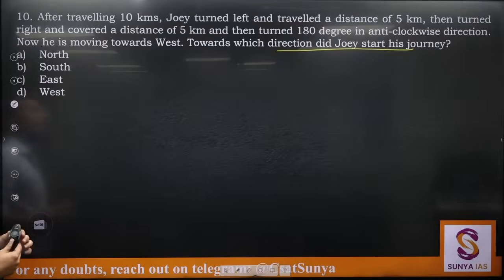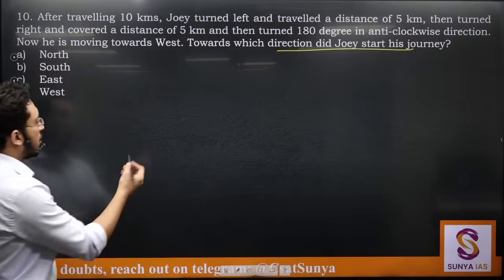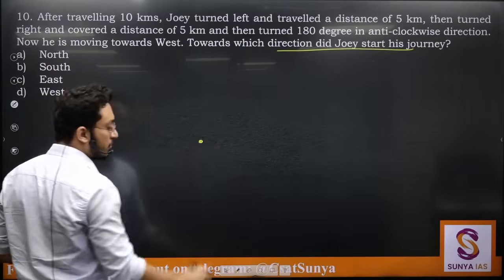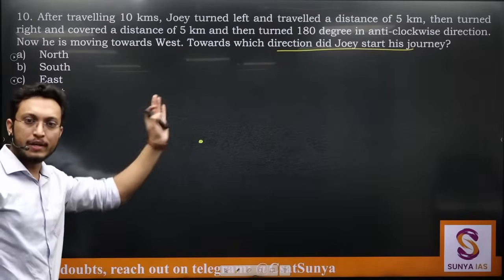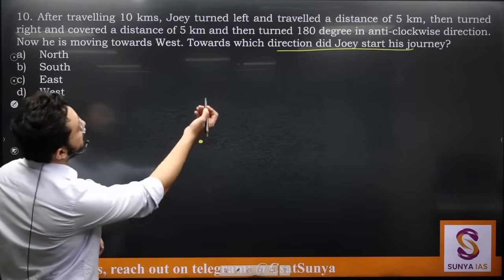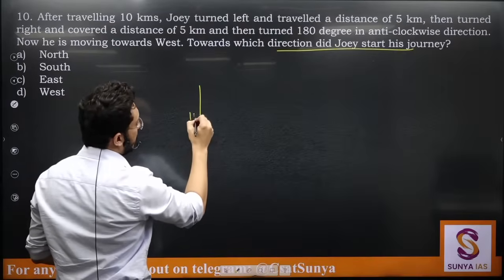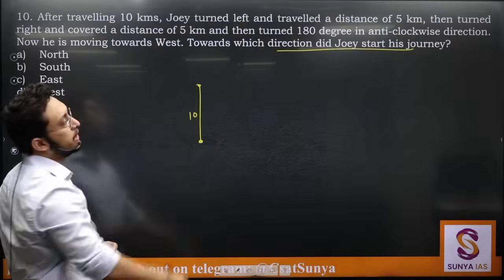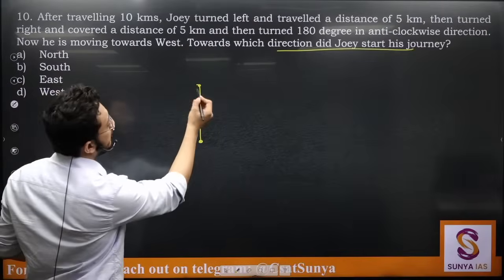After traveling 10 kilometers, Joey turned left and traveled a distance of 5 kilometers. Which direction should I assume? Let's assume north, because we are convenient. Left and right direction, right hands align there. So after traveling 10, Joey turned left. So let's say he started traveling in this direction. He traveled 10 and he turned left. So now he will start moving in this direction. He traveled a distance of 5.